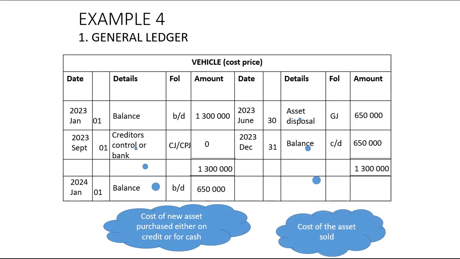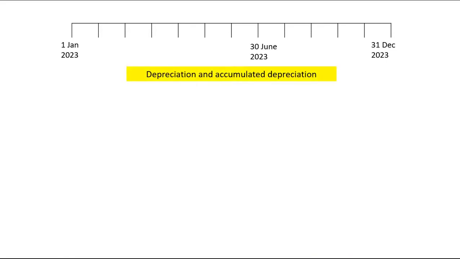Good. Now, I'm going to step into the calculation of depreciation. Again, the timeline is key here. Now, the beginning of the year is the 1st of January 2023. We sold one vehicle on the 30th of June 2023, which is the middle of the financial year. Now, you need to check the accumulated depreciation before you can calculate depreciation.